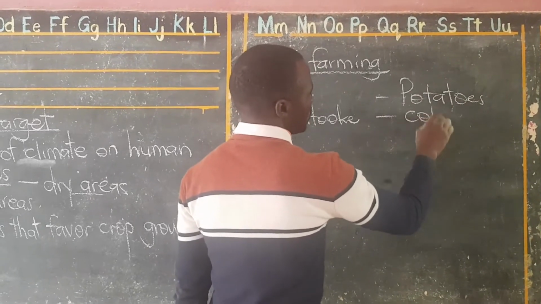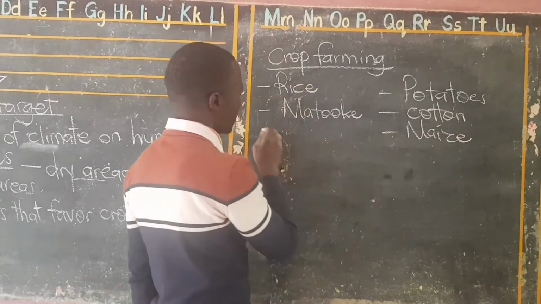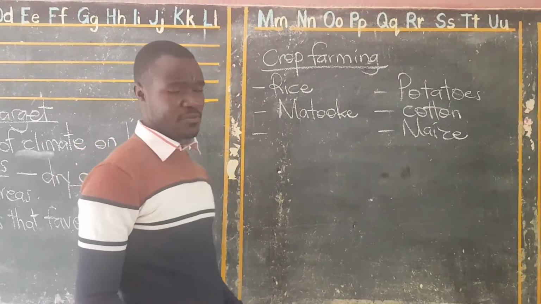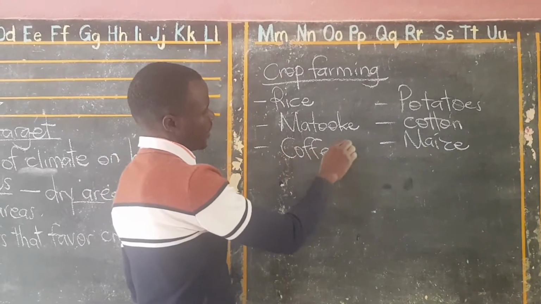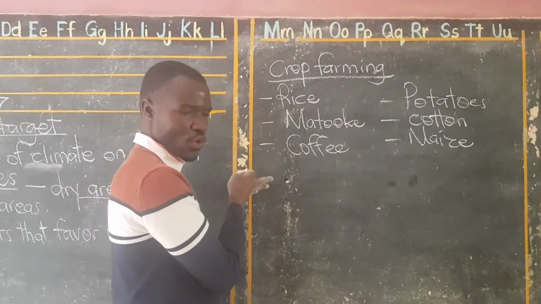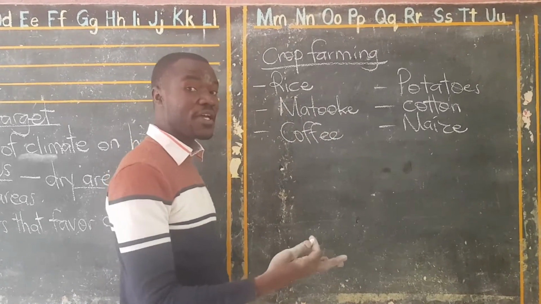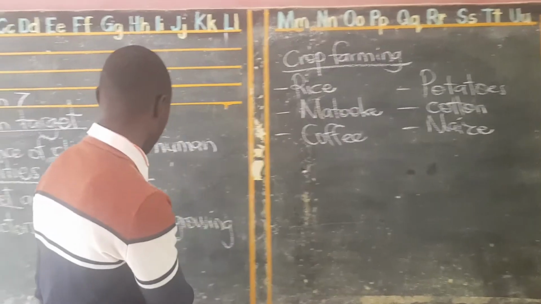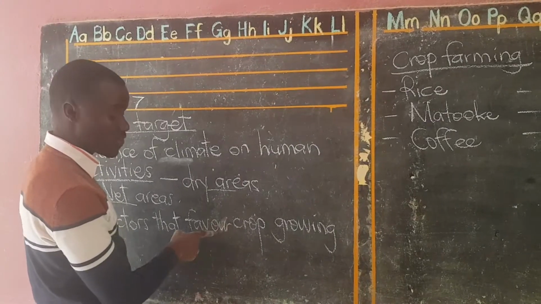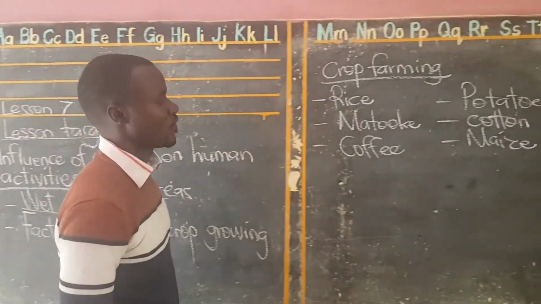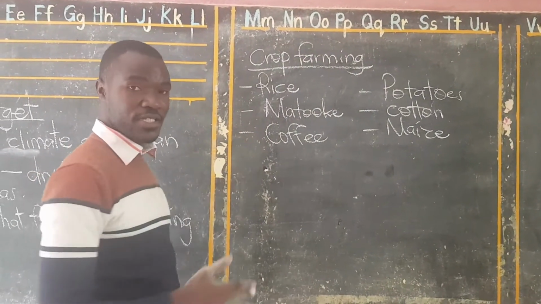You will grow cotton. You will grow maize. You will grow very many crops that can be grown in this area. Like in Uganda here, it is known for growing coffee, etc. These are crops that grow in the wet areas. But these crops can't just grow without factors that favor their growth. There must be factors that favor crop growing. So what factors do you think favor the growth of these crops in wet regions?